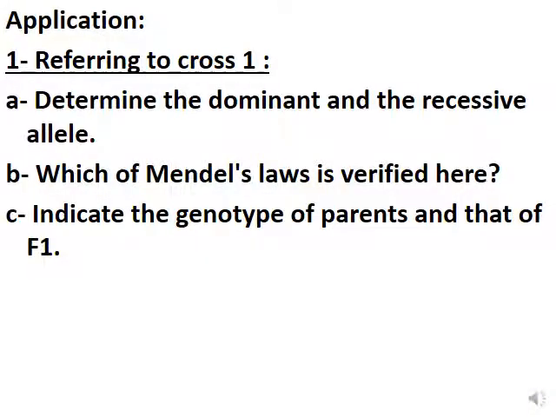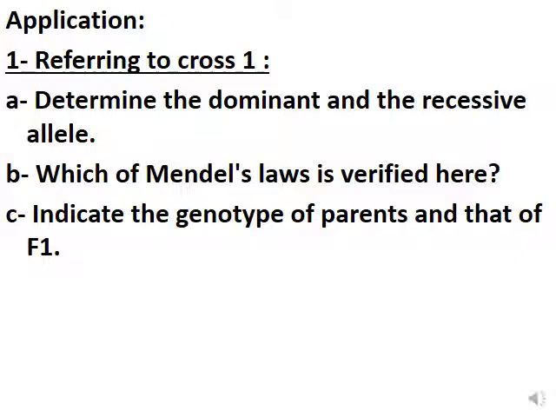Referring to the first cross, determine the dominant and the recessive. You have to say which one is dominant and which one is recessive. In all the F1, all the peas are smooth, like one of the parents. So the smooth allele is dominant over the wrinkled allele, which is recessive. Which law is verified here?